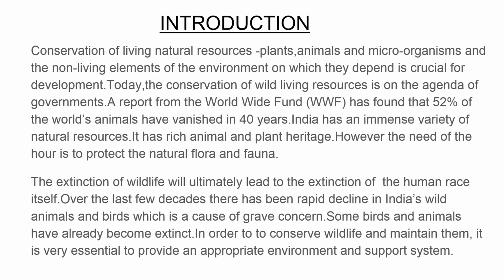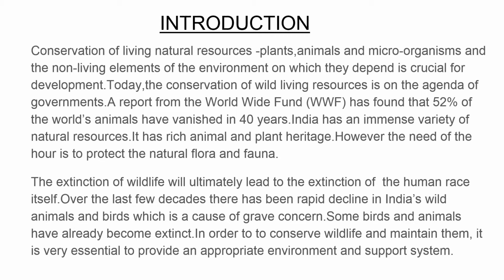India has an immense variety of natural resources. It has a rich animal and plant heritage. However, the need of the hour is to protect the natural flora and fauna. The extinction of wildlife will ultimately lead to the extinction of the human race itself.